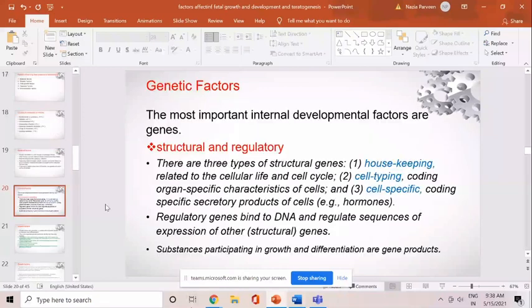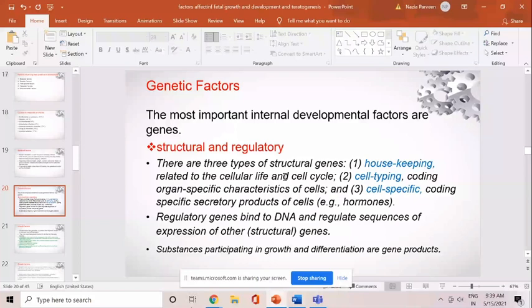What are the genetic factors? Here we are talking about the genetic factors of the baby, not of the mother. That is the most important internal developmental factor for the baby. There are two types of genes: structural genes and regulatory genes. The structural genes are of three types: housekeeping genes, cell typing genes, and cell specific genes. Housekeeping genes are related to cellular life and the cell cycle.